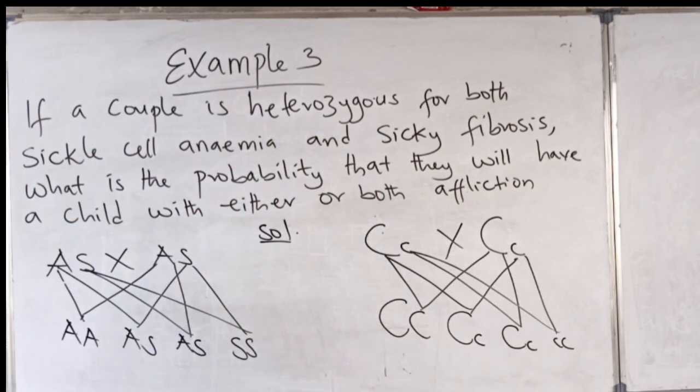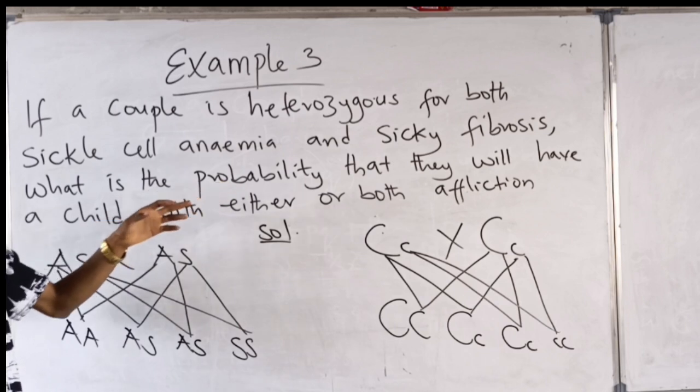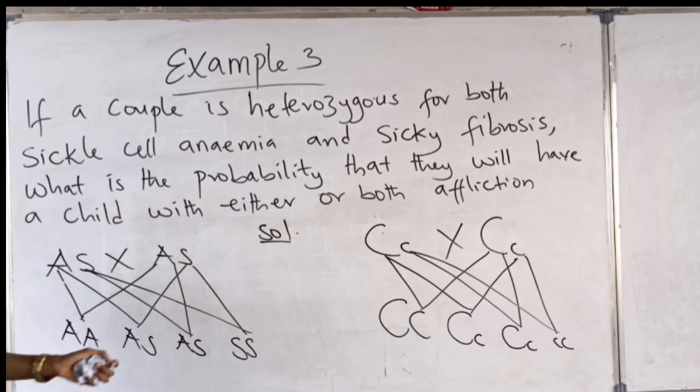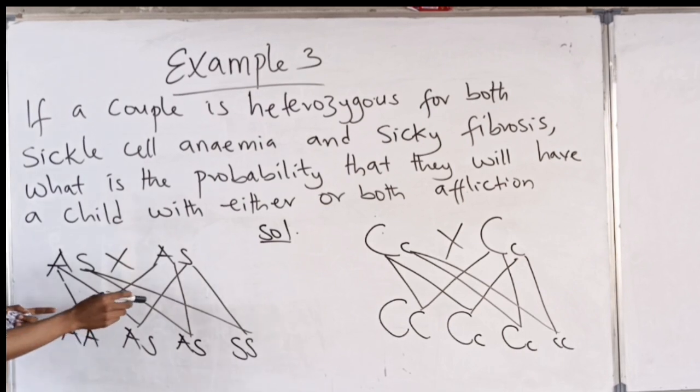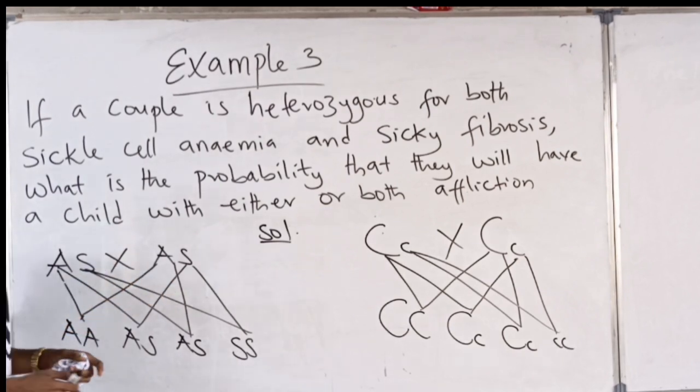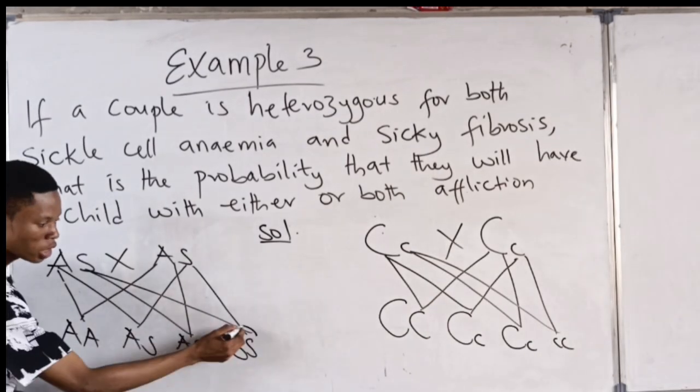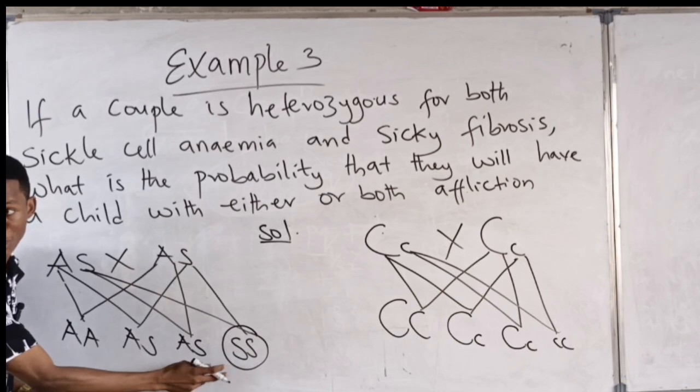Now, back to the question. What is the probability that they will have a child with either or both afflictions? First of all, what is the probability that they will have a child with sickle cell anemia? This is the only child that has sickle cell anemia, right?